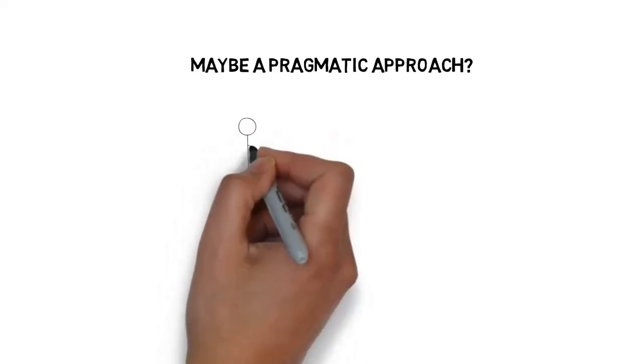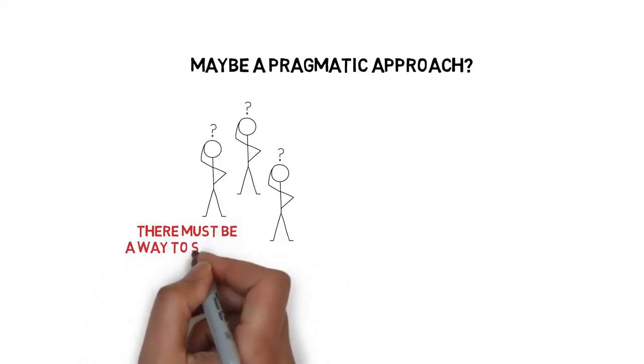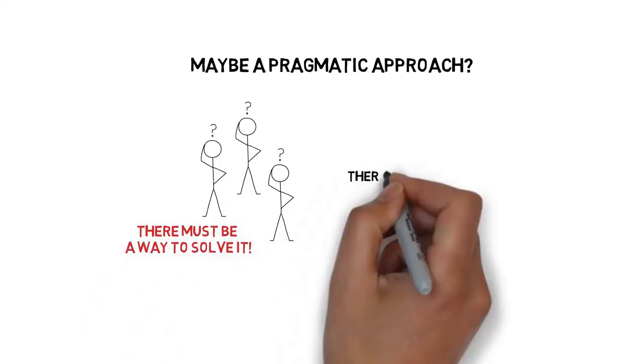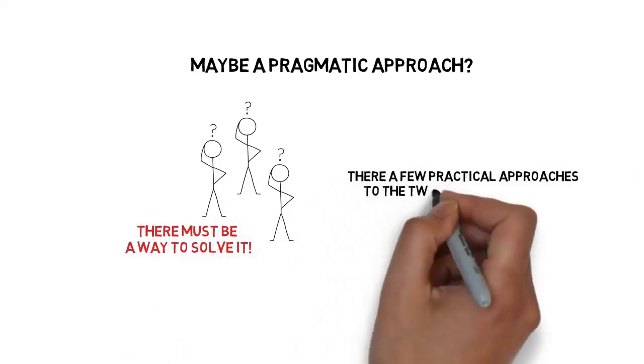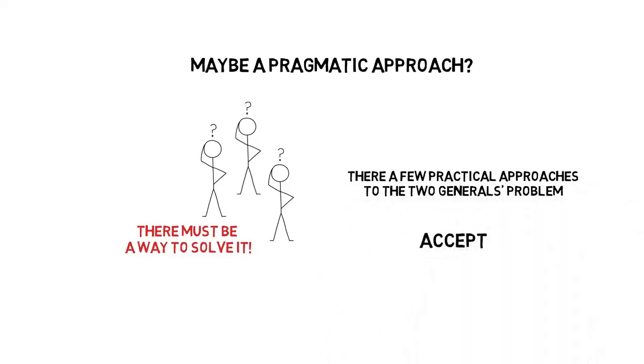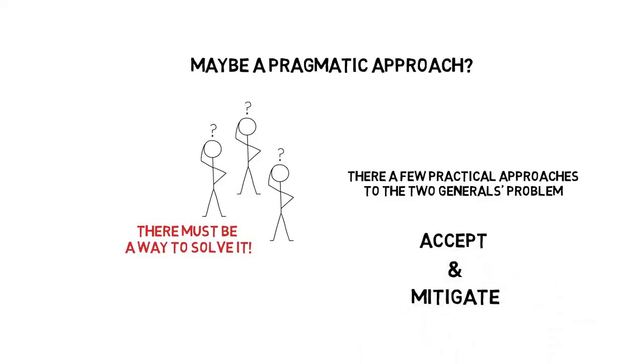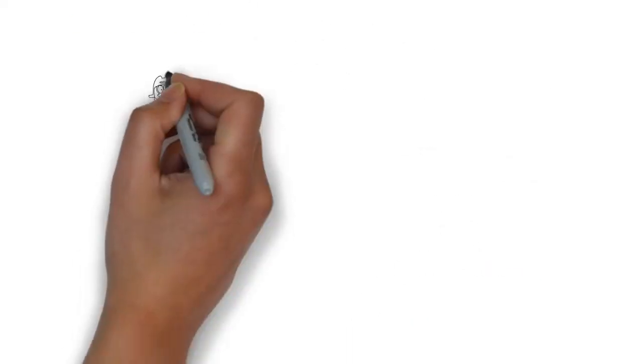Unsurprisingly, there was a number of people trying to solve the unsolvable two generals problem, and they came up with a few practical approaches. The main assumption here is to accept the uncertainty of the communication channel and mitigate it to a sufficient degree. Let's go back to our generals.